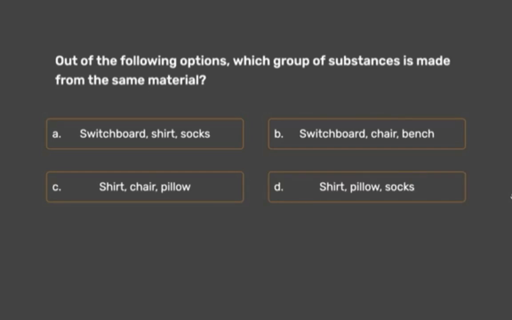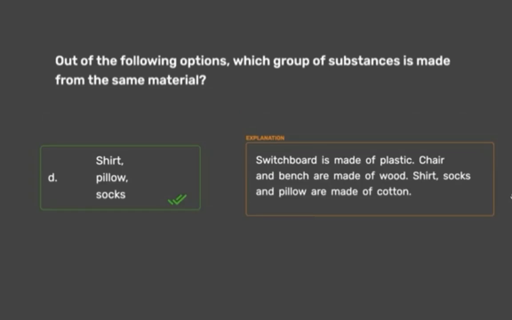So we have to find which group of substances is made from the same material. The correct answer is D, shirt, pillow, socks. Switchboard is made of plastic. Chair and bench are made of wood. Shirt, socks and pillow are made of cotton. So the correct option is D.